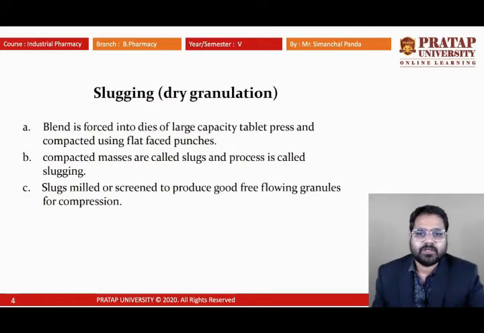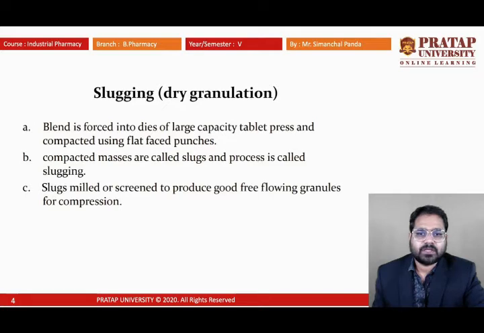I was just discussing in the previous slide the slugging process, which is known as the dry granulation process. So dry granulation is known as slugging. In this, the blend is forced into the dies of a large-capacity tablet press and compacted using flat-faced punches. I told you there are two main apparatus used for the preparation of a tablet: a unit consisting of one die cavity and two punches, the upper punch and the lower punch.